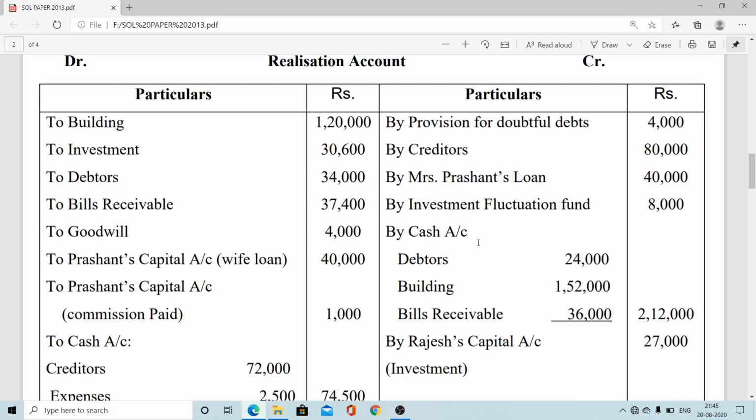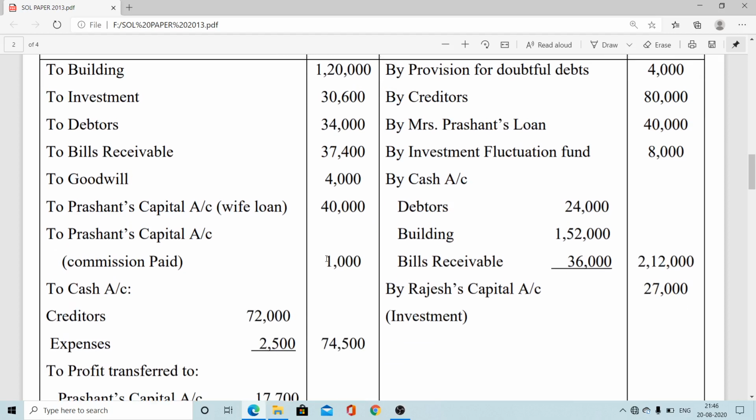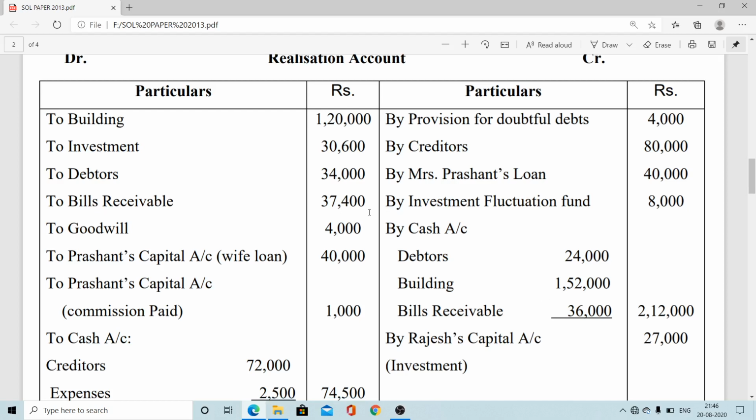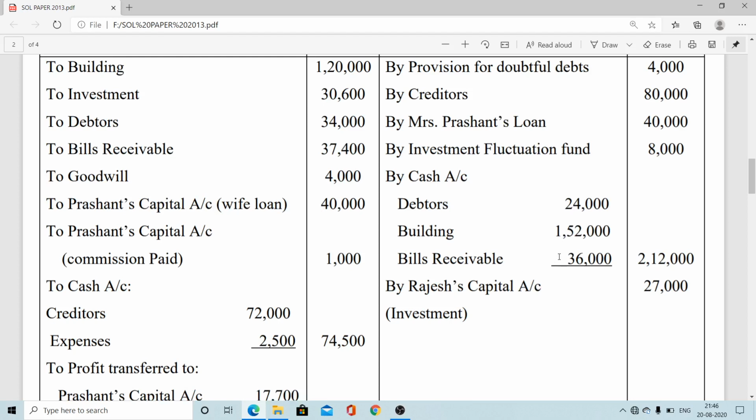So first phase recording entry: asset side 1 2 3 4 5, and liability side 4. Now afterward, one by one adjustment. First, Prashant agreed to discharge his wife's loan, so therefore it will be to Prashant capital 40,000. After that Prashant will be paid commission, that is to Prashant capital, again that is commission payable, at that moment. Now after that, recovery of assets: debtors recovered 24,000, building 1,52,000, bills receivable at a discount of 1,400, so net amount 37,400 minus 1,400, that is 36,000.